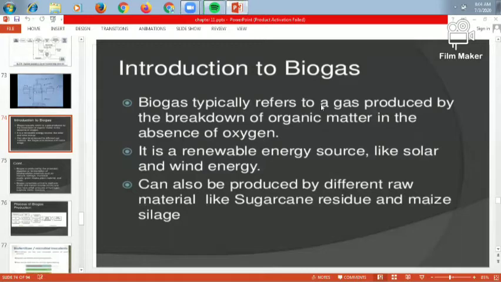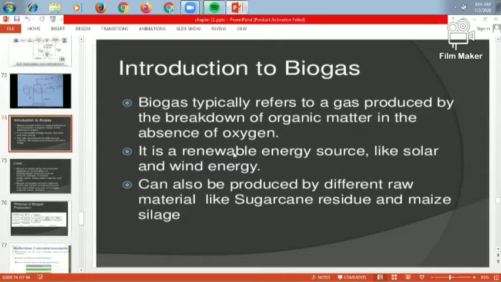This definition may be asked in a question on the board, that is, define biogas. At that time you have to write down just this one sentence to get 1 mark. So biogas is nothing but a gas produced by the breaking down of organic matter in the absence of oxygen.